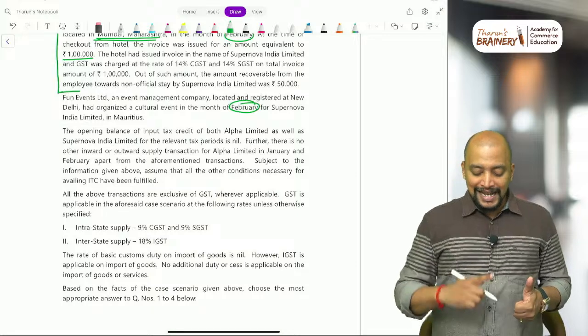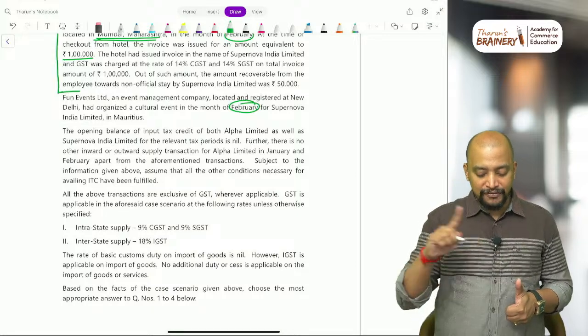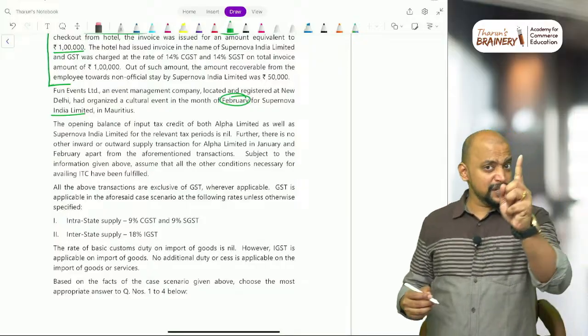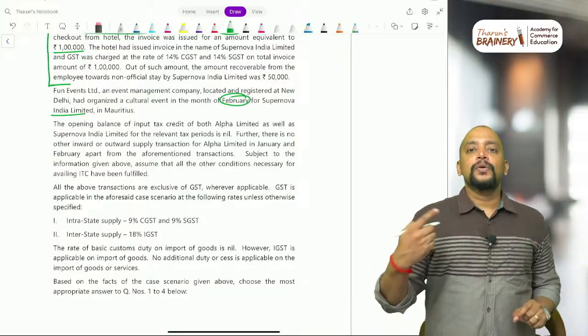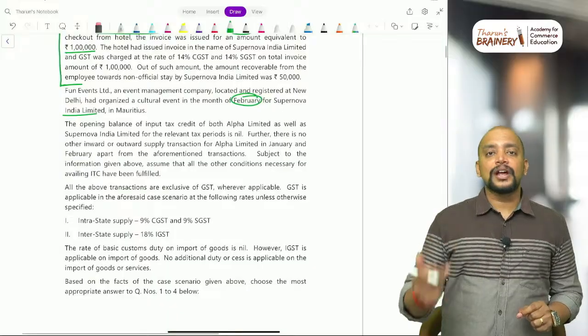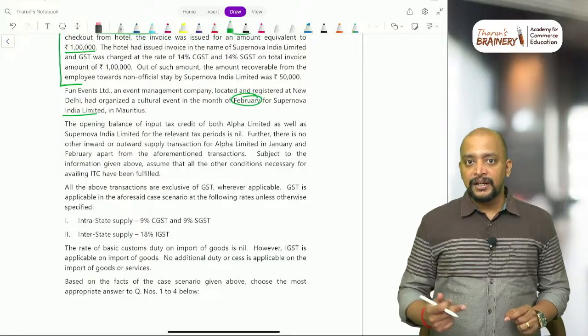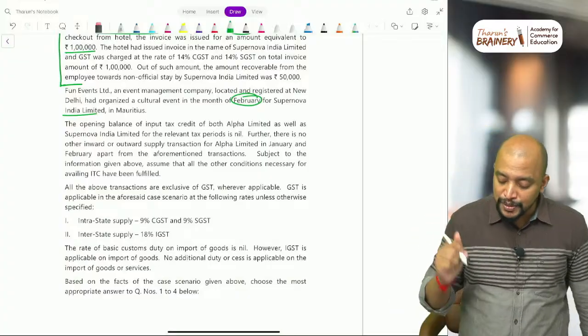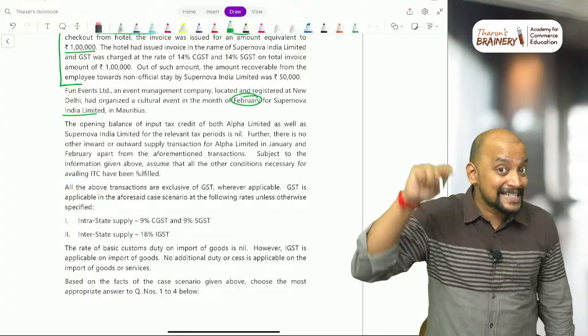Fun Limited, an event management company located in New Delhi, has organized a cultural event in the month of February for Supernova India Limited in Mauritius. There is one MCQ related to place of supply. What will be the place of supply? This is organizing an event, section 12. For section 12, B2B, location of recipient, it is B2B because Supernova is registered in Gujarat.